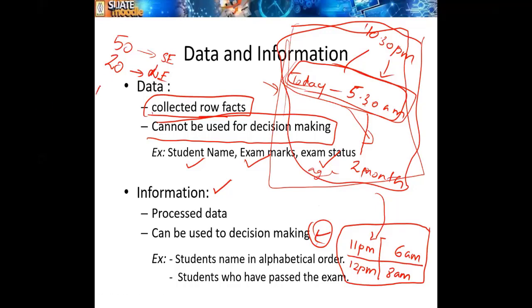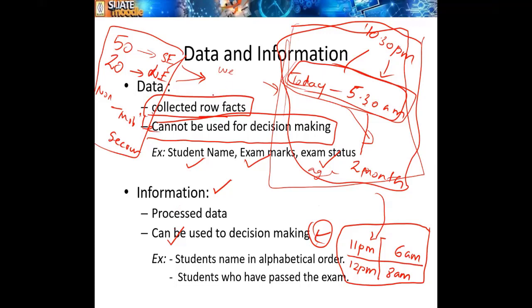Oh, okay. None of the students have said mobile or security and so on. Then I can make a decision. What kind of decision can I make? Sometimes students only have an idea about software and networking. Then we have to educate the students on other IT fields also. Then they can make a better decision, right? So like that, if we process the data, we can make useful decisions, right? So that's the data and information.